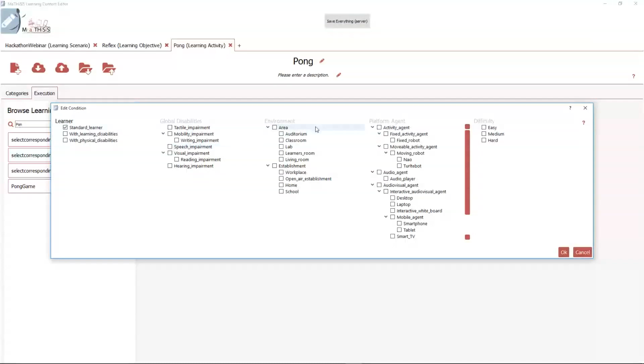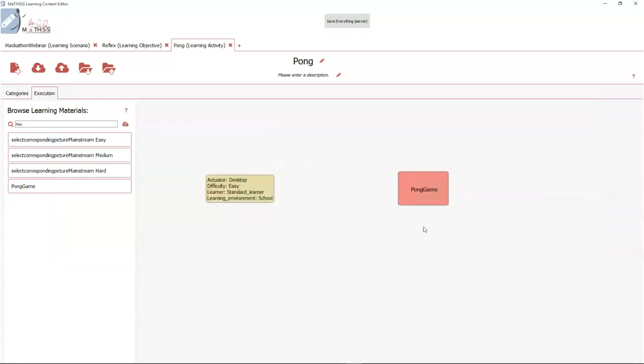We definitely need to select the right platform agent here, because this game we just made is a desktop game, so we will only be able to play it on a desktop. So we choose the category desktop. And as we selected earlier in the learning material configurator, we need to select the easy difficulty. Okay, and this is it actually. We have a condition right here. You can link it to the Pong game, and this applies some filter to the execution of the game. So this is it for the addition of this learning material inside a learning experience.